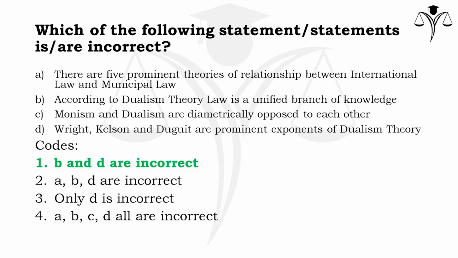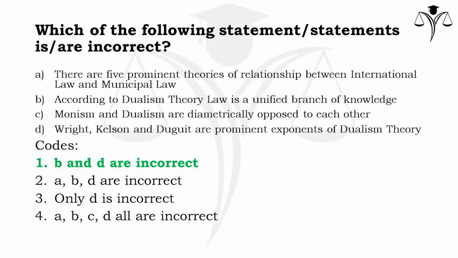Now let us get back to the question. The question was to find out which of the statements given are incorrect. Statement A is correct because there are 5 prominent theories which explain the relationship between international law and municipal law. Statement B is incorrect because we have discussed that according to dualism theory, international law and municipal law are not one and the same. They are treated as separate laws. So statement B is incorrect.